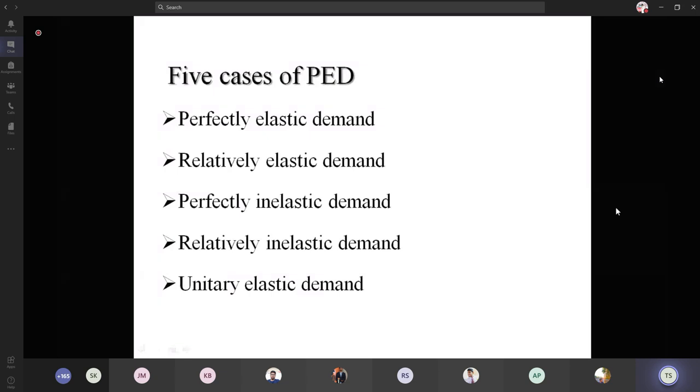The first case, price elasticity of demand, is further divided into perfectly elastic, relatively elastic, perfectly inelastic, relatively inelastic, and unitary elastic demand. These kinds are based on the types of elasticity of a particular commodity. So based on the elasticity, the commodity is categorized under these 5 cases. Is it clear?